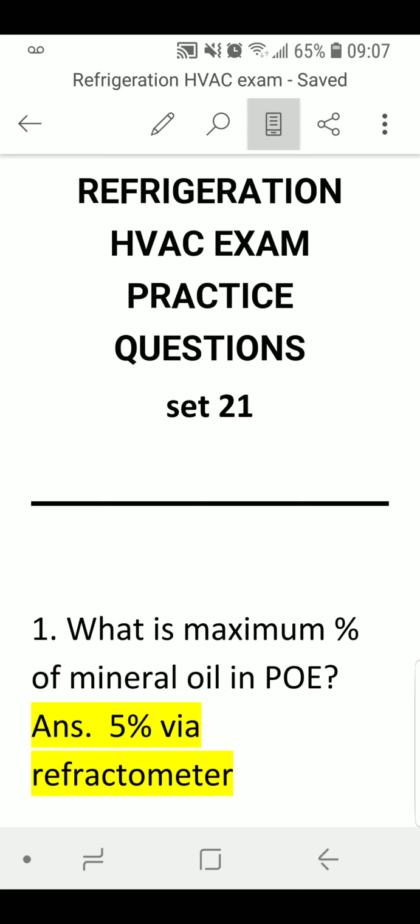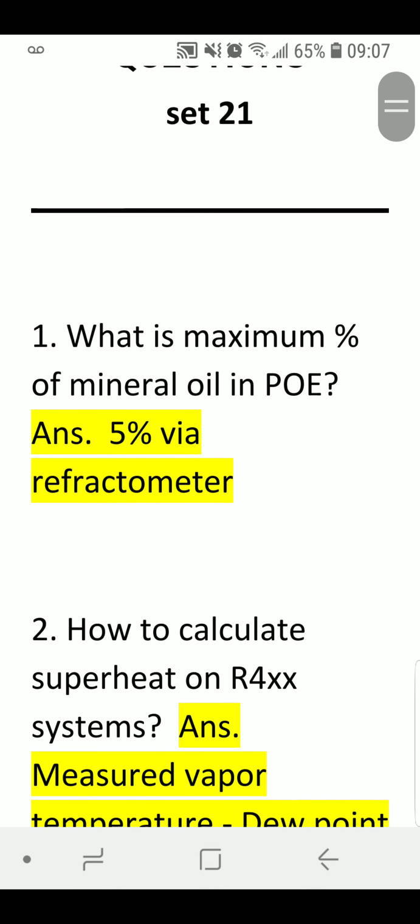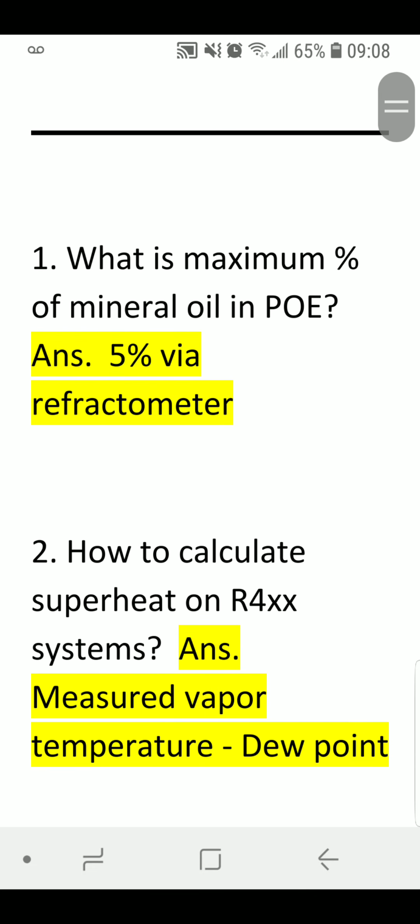Refrigeration exam, HVAC exam, practice question set 21. Number 1, what is the maximum percent of mineral oil in POE? Answer, 5% via refractometer.